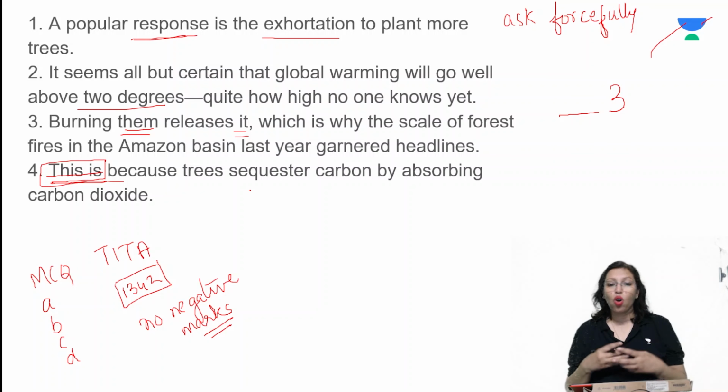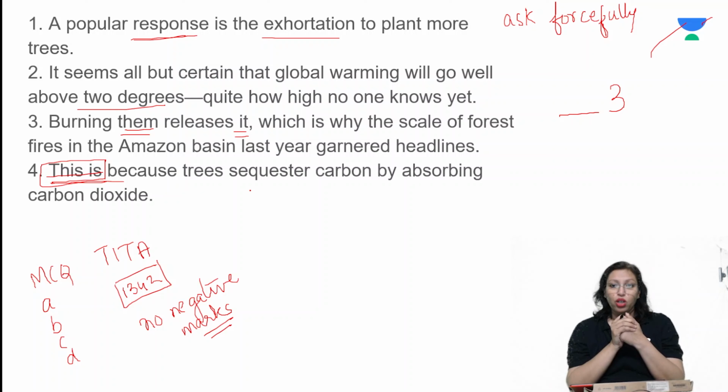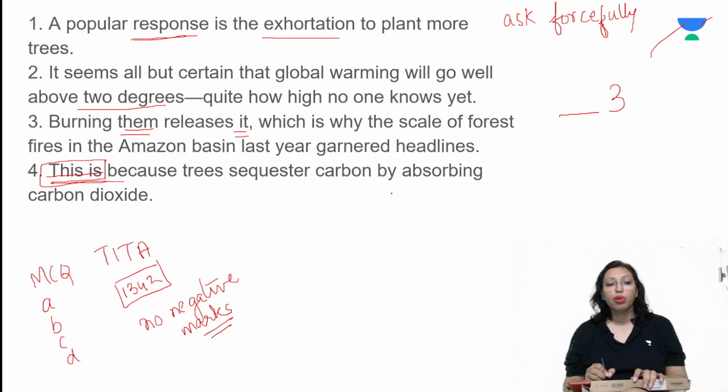They take in all the carbon dioxide and they release oxygen. We know that, right? So carbon is the thing that is going to increase the temperature. Remember that? So therefore, now look at this. This is because trees sequester carbon by absorbing carbon dioxide. So trees are taking in the carbon.